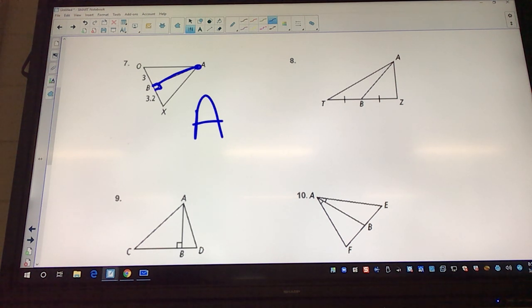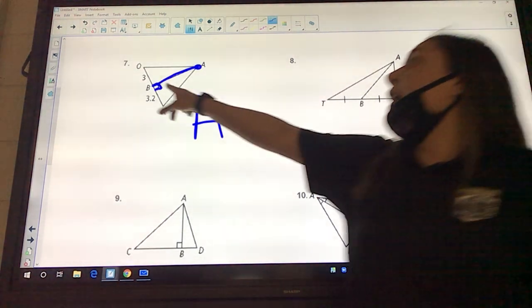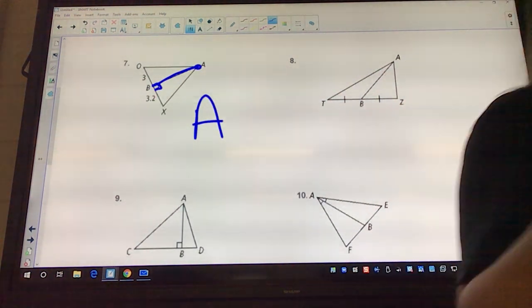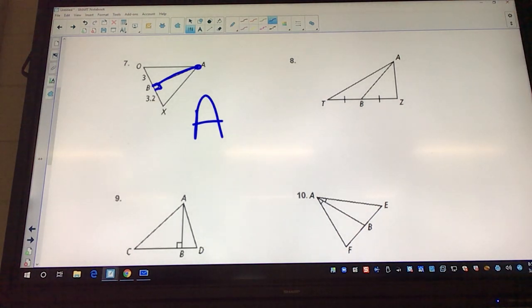Okay, so what would it have to be to be a median? The check marks, but it'd also have to be equal numbers. The tick markers make it equal. So if I got $5 in this pocket, I've got to have $5 in this pocket. Now, if we want to be technical, this is 3 and 3.2. So could it be a median? No, because they're not equal. It would have to be 3 and 3 or 3.2 and 3.2.